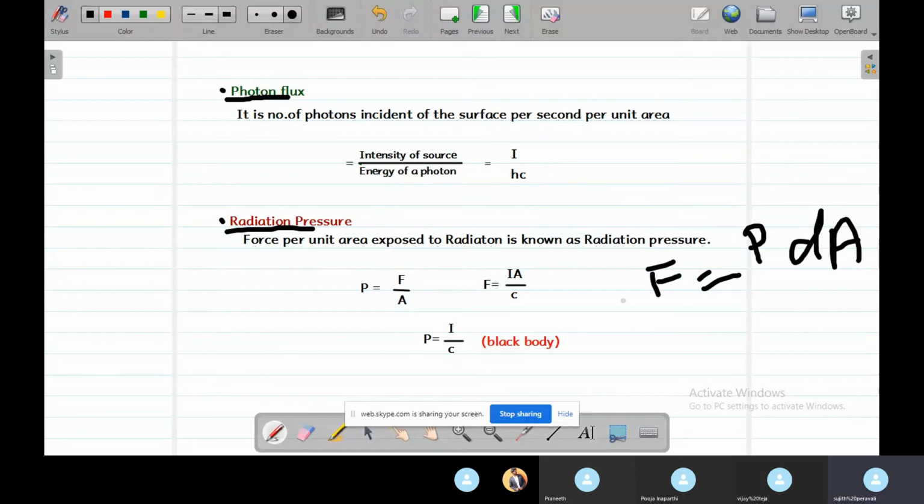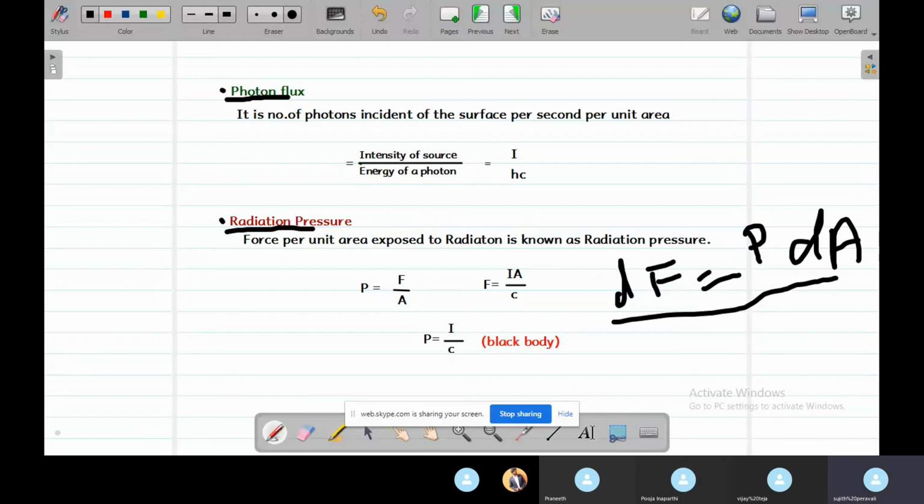Normally this is the general equation where we use integration for various shapes like cone or cylinder, where the light radiation is incident on one surface and we can't calculate the radiation pressure or the force exerted by the light wave directly, so we use this kind of equation. For usual shapes, we know that pressure is equal to force by area, right?